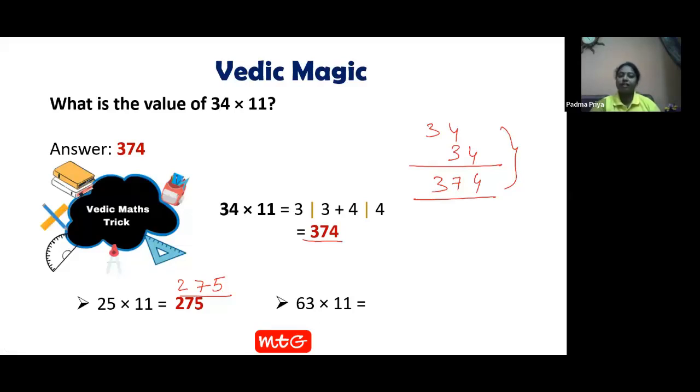Very good. The moment I gave the question on the screen, there were answers in the chat box. That means you are not even in need of taking 5 seconds. You have immediately given the answers. So how fast is it to apply the trick? Again, this trick is applied only for 2-digit numbers when multiplied with 11. Okay?